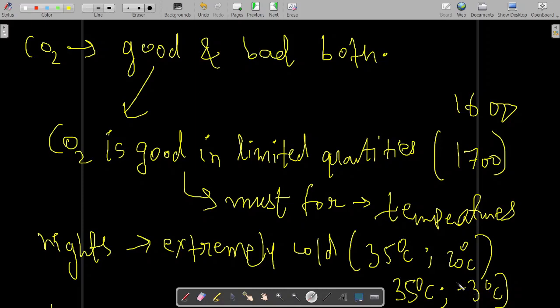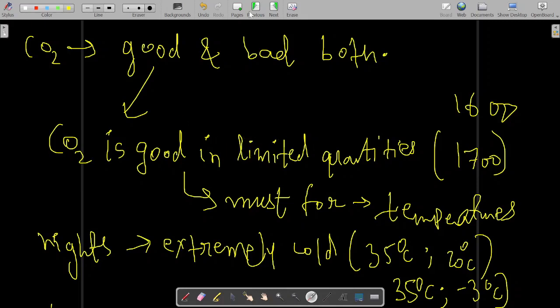If there was zero CO2 in the atmosphere, then during the day it would have been very hot, and during the night it would have been very, very cold. So in limited quantities CO2 is essential in order to maintain the temperature.